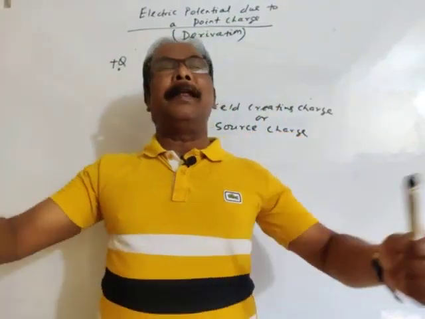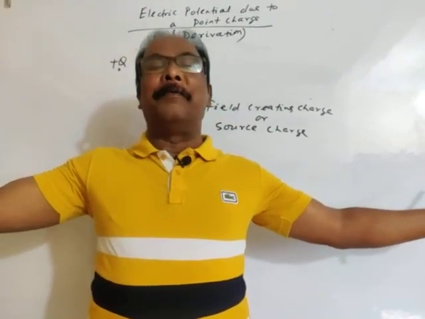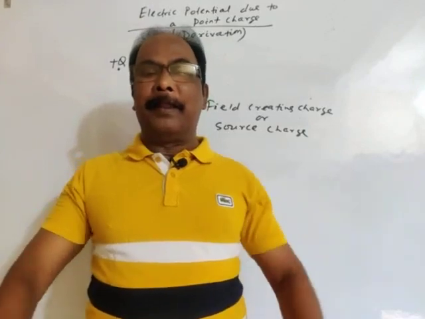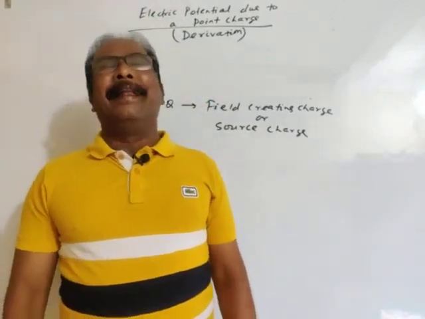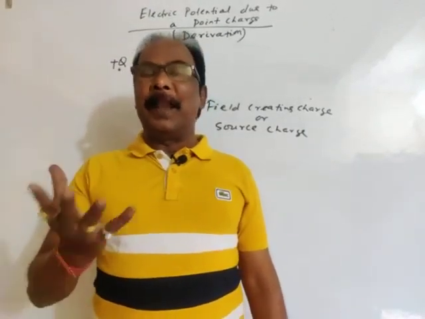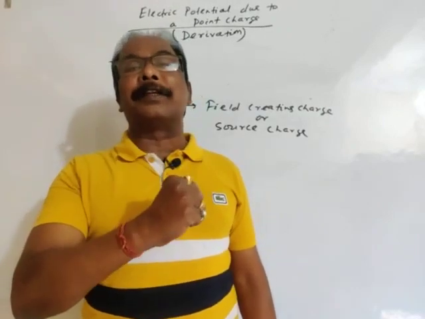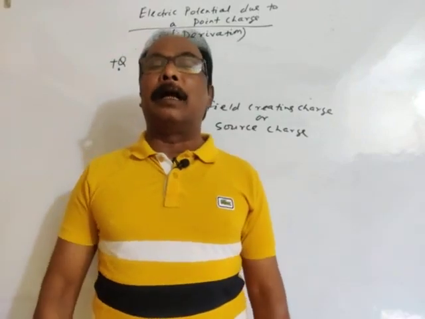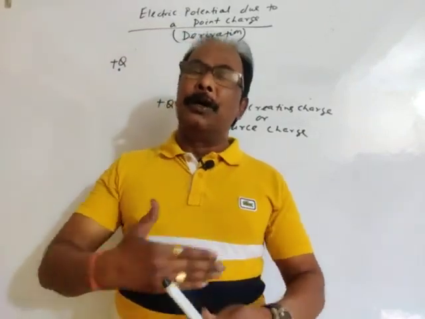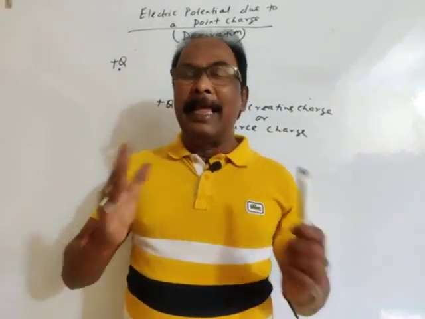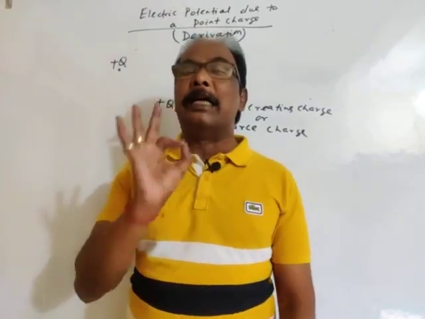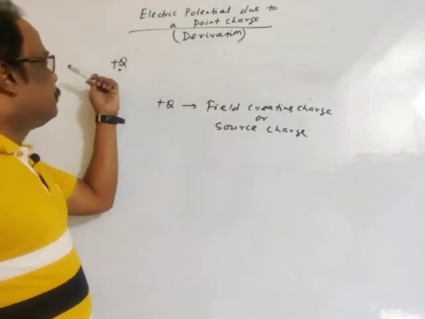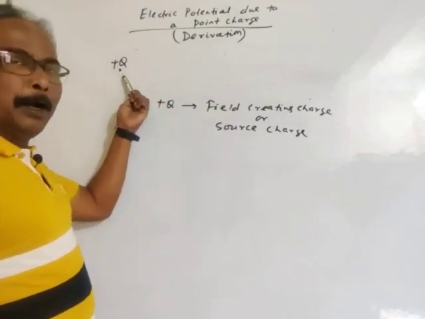A charge can exert electrostatic force of attraction or repulsion on another charge up to infinity. This charge is the field creating charge. There is an electric field all around it.